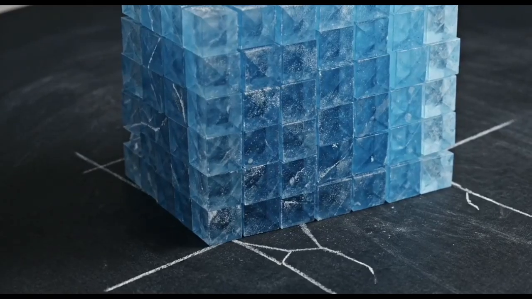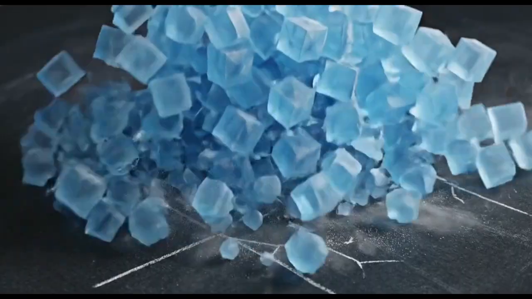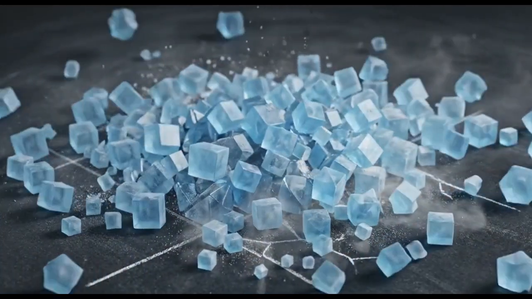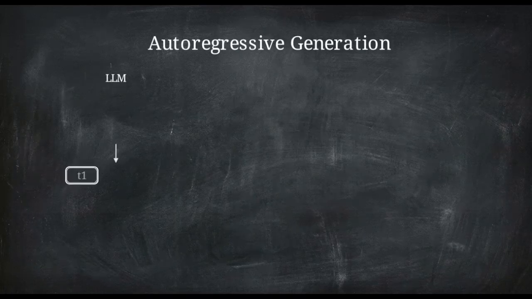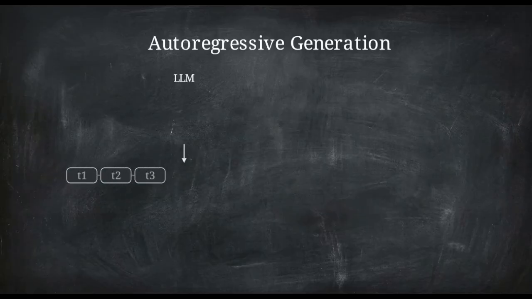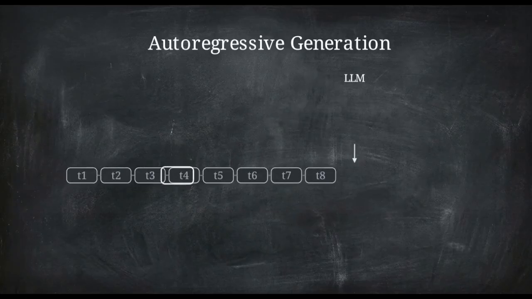When you watch an AI-generated clip of a glacier calving or a bird taking flight, you are looking at something dynamic and spatially complex. But translating a simple text prompt into moving reality requires a completely different mathematical approach than writing a paragraph of text. Large language models generate text using an autoregressive architecture. They calculate and output data strictly sequentially, predicting one single token at a time based on what came before it.